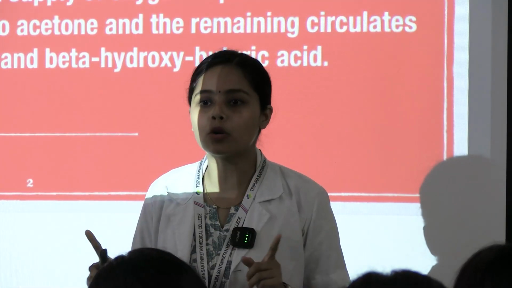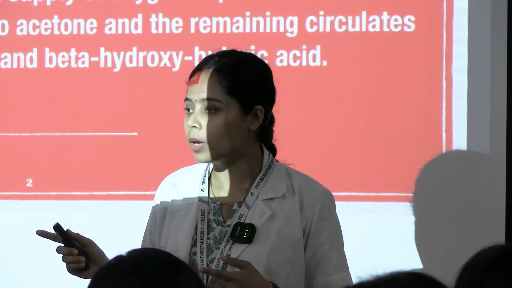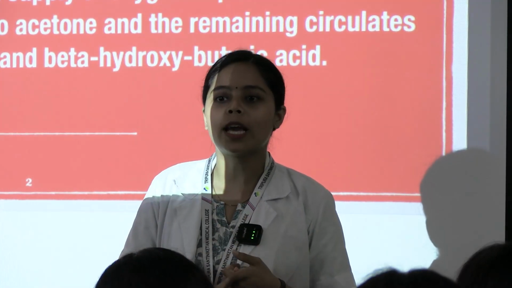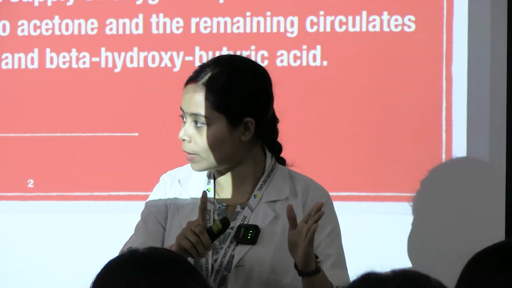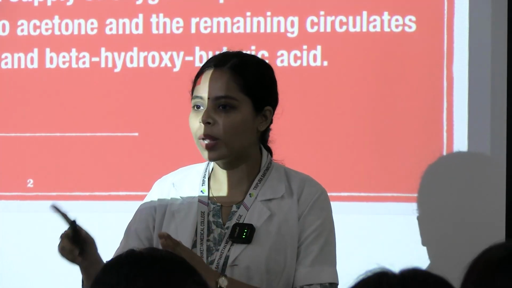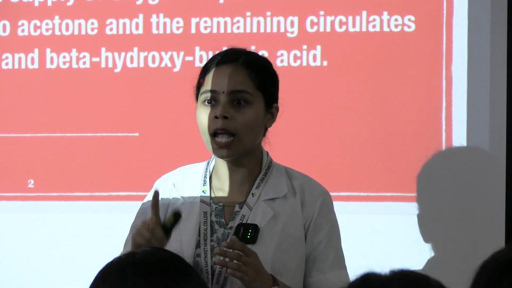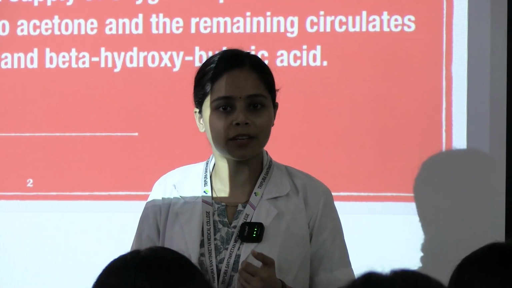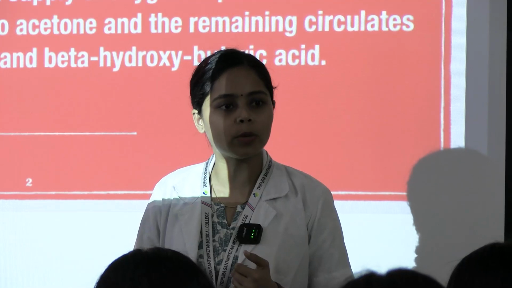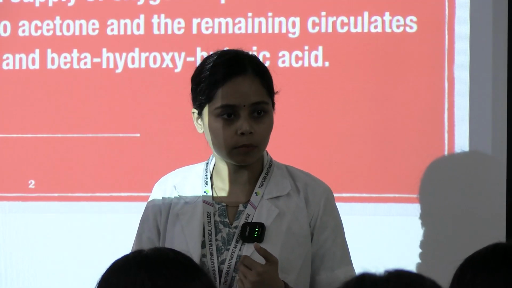There is an excess amount of acetoacetate in the body because of the fat metabolism, so a portion of the acetoacetate will get decarboxylated, and the remaining portion will be circulating in the blood as acetone or beta hydroxybutyrate. Am I clear? Did you understand how ketone bodies are formed in the body? It is a byproduct of fat metabolism.